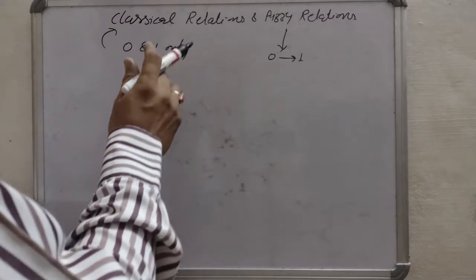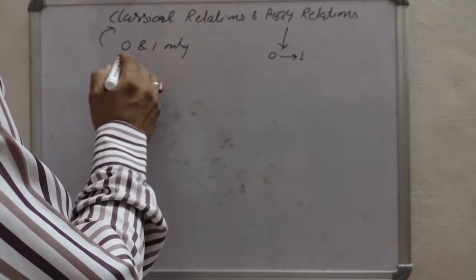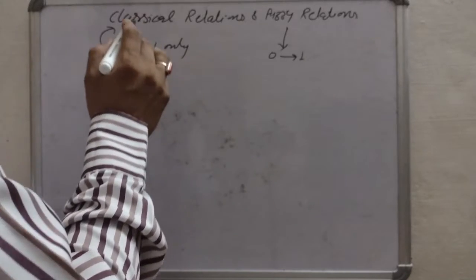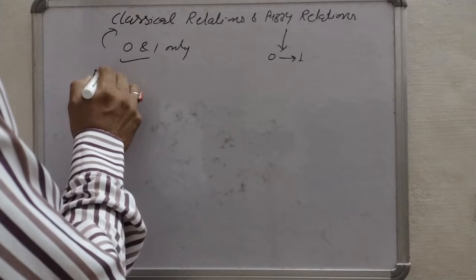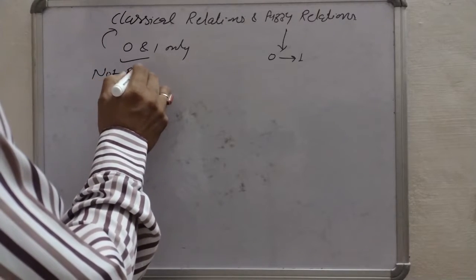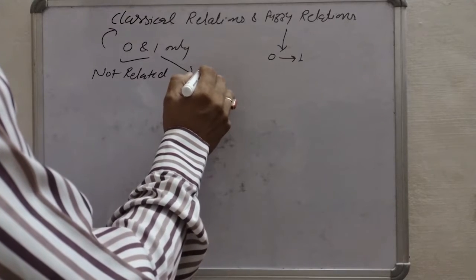Similarly, in the relation also, the classical relation will have only two states, 0 and 1. 0 means not related and 1 means completely related.